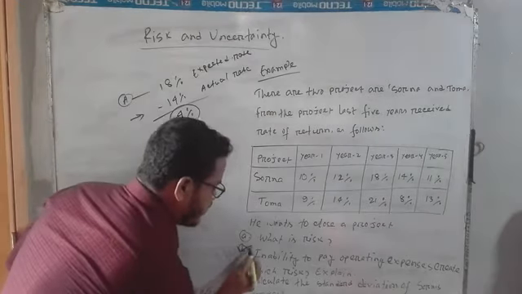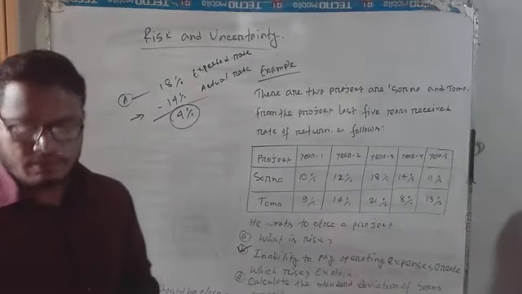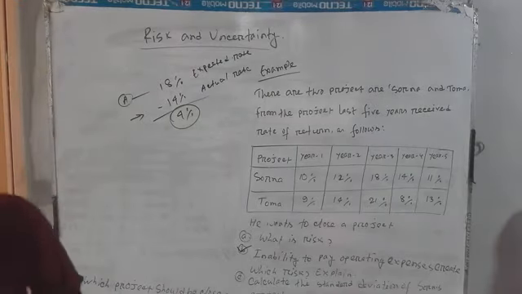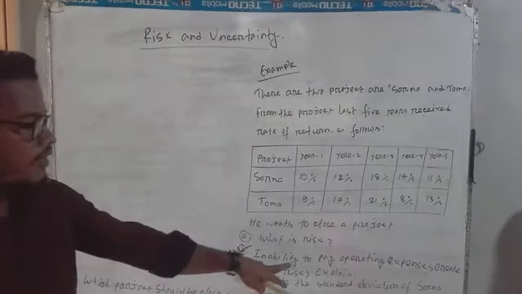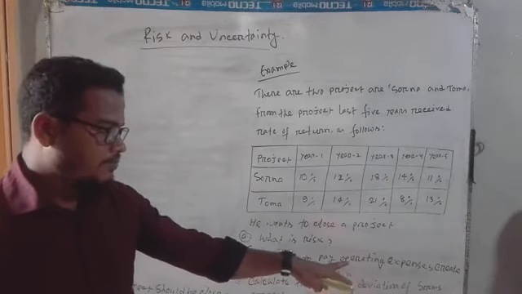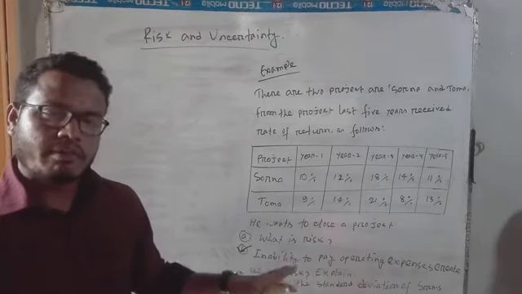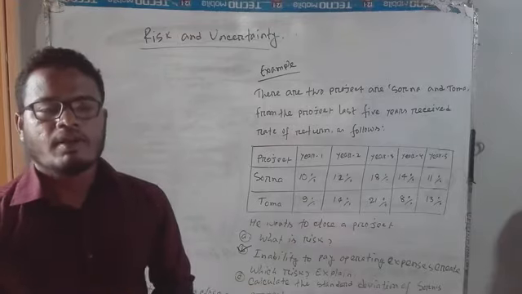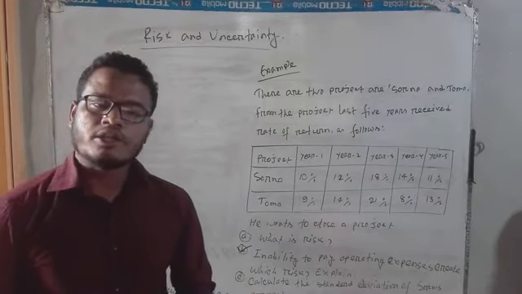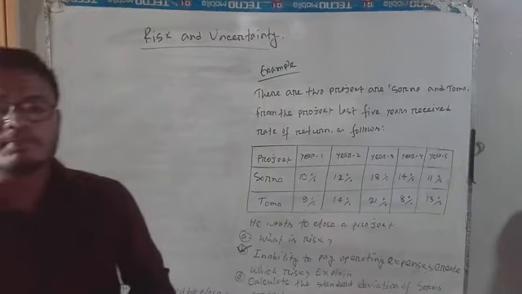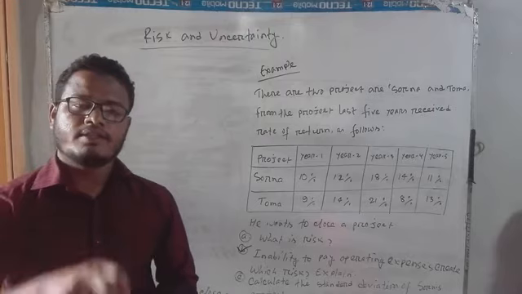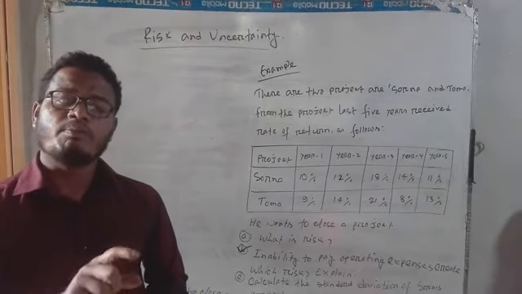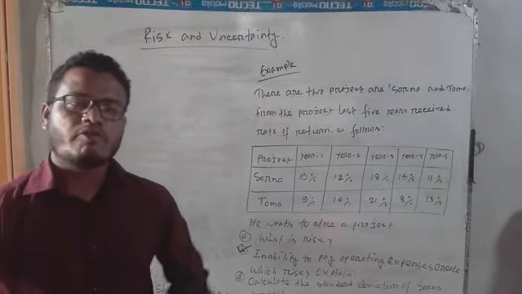The second question is: inability to pay the operating expense creates which risk? Explain. This is an important question, dear students. Inability to pay operating expense creates business risk. So, dear students, at first you have to know what business risk is. Business risk is basically created when the financial manager is unable to pay the operating expense from his income.